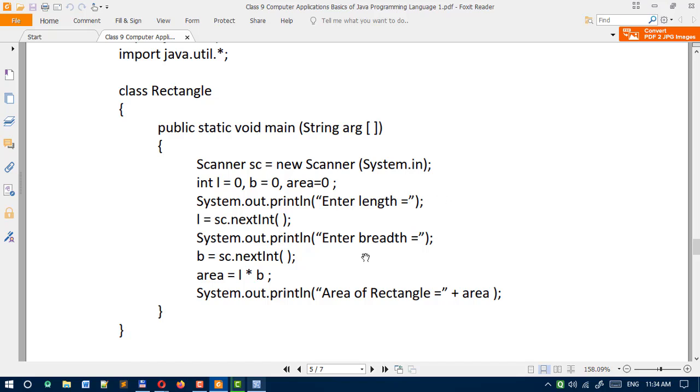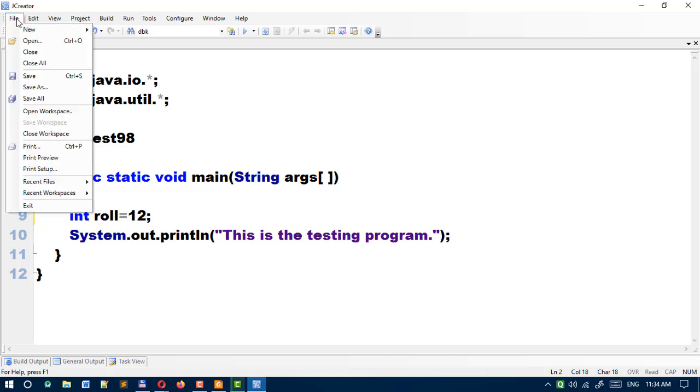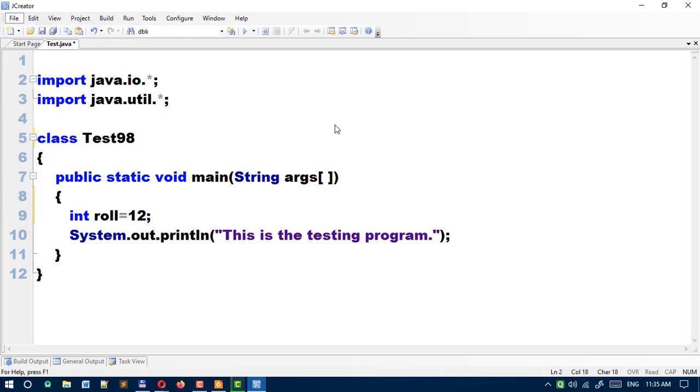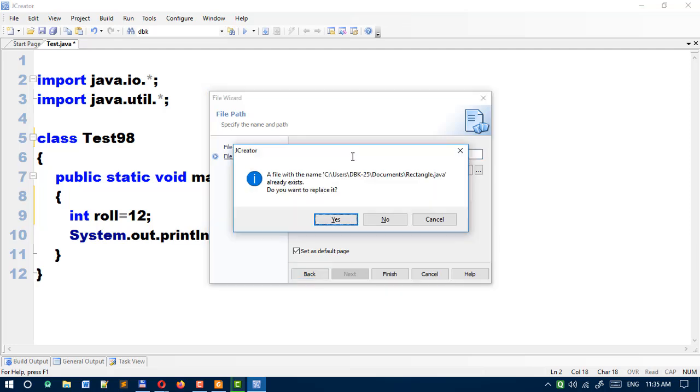I can show you by doing the program, and how to execute and run it. I can show you easily. Kindly focus on the screen. So here it is, JCreator. We will do a new file. Here we are giving the class name Rectangle.